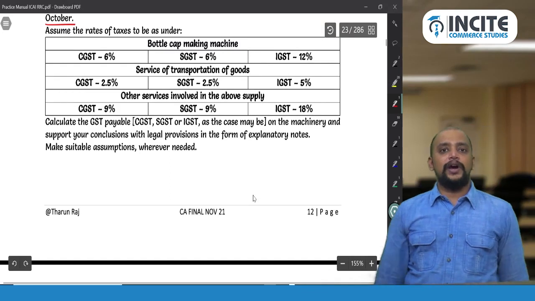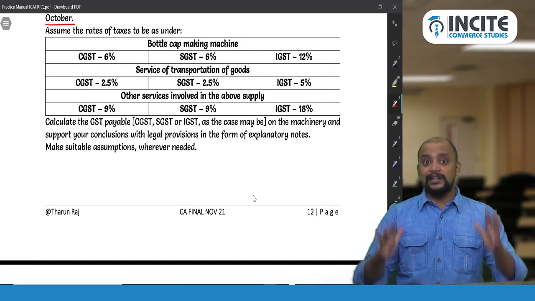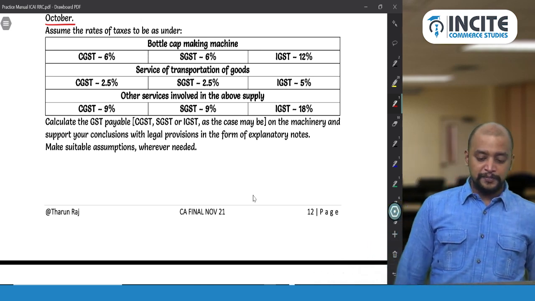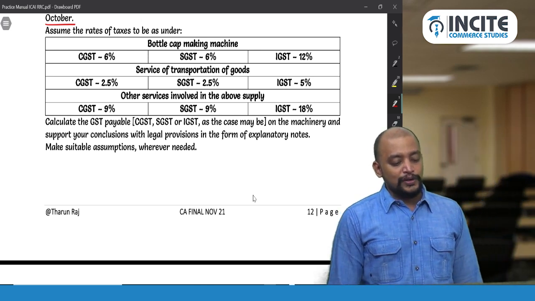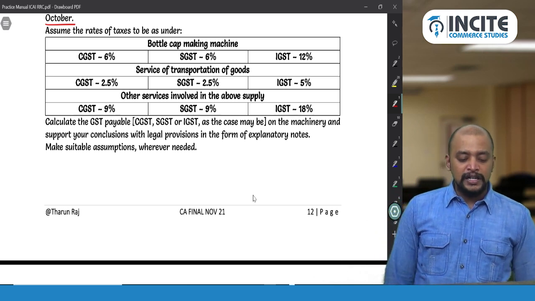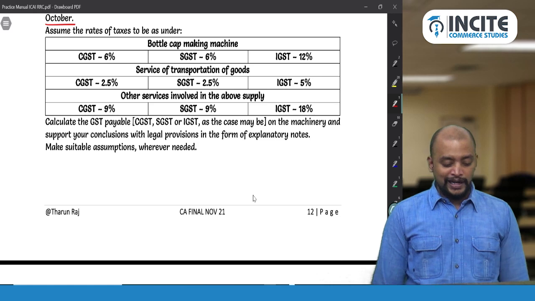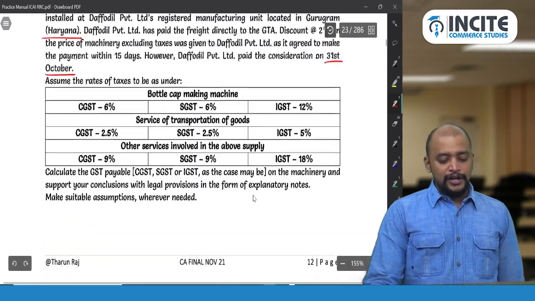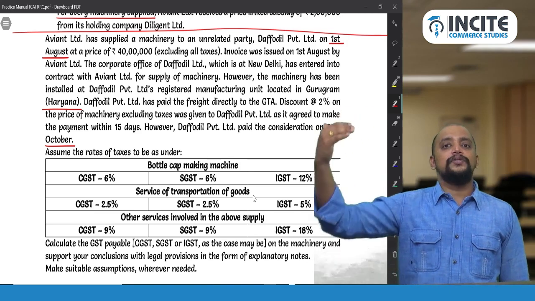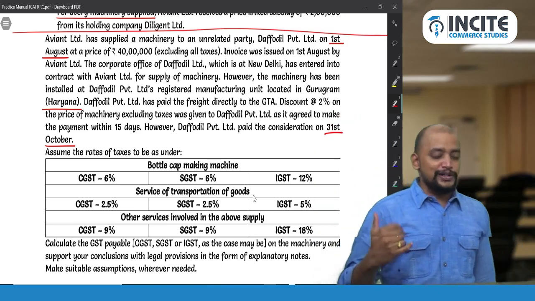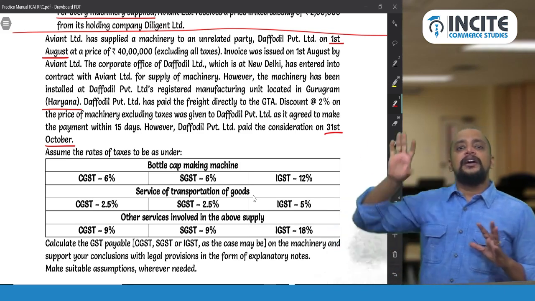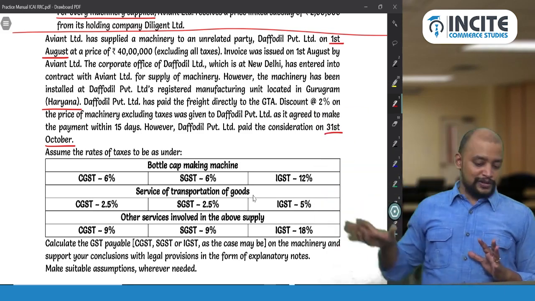Now what is the requirement? So far what we have read is the question. Now calculate the GST payable on the machinery and support your conclusions with legal provisions in the form of explanatory notes. Make suitable assumptions wherever required. So that's given. So now first we will be starting with the answer. So in the answer, take your calculator, and I'll just explain, and those numbers you just take into the calculator, okay.